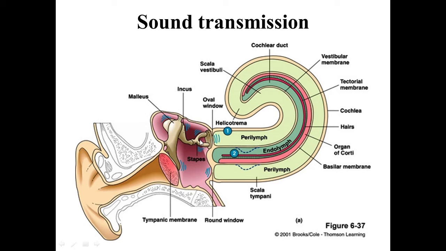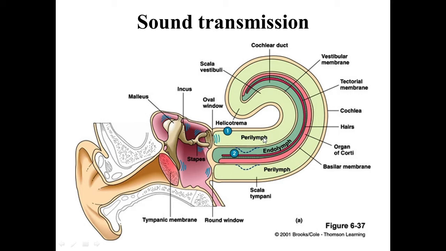Then the stapes has a foot plate. This foot plate gets vibrated, and once the foot plate of the stapes gets vibrated, this produces a vibration in the perilymph of scala vestibuli.